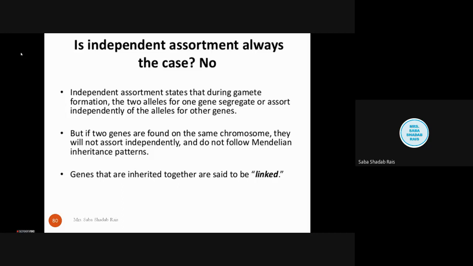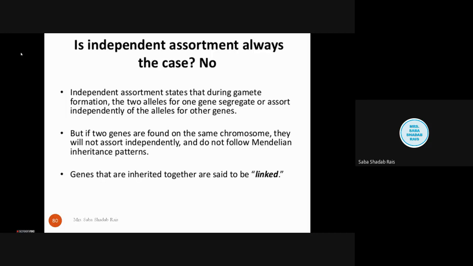It means these genes will always go together. These two traits will always go together. I'm just giving a rough example, it's not a true example. Suppose you always find dark skin color with black eyes. That means dark skin color is always followed by black eyes. Actually, it does not follow, but I'm just giving it as an example for making a concept.